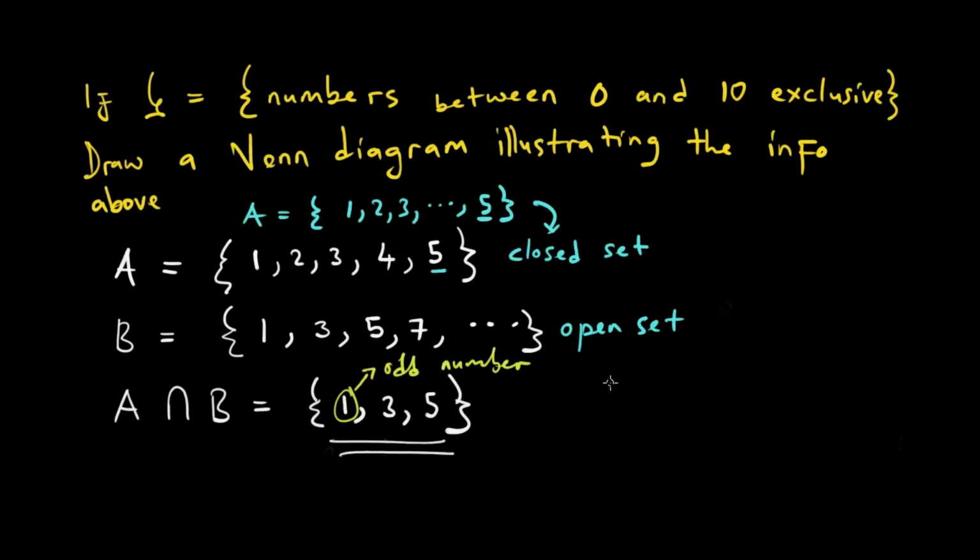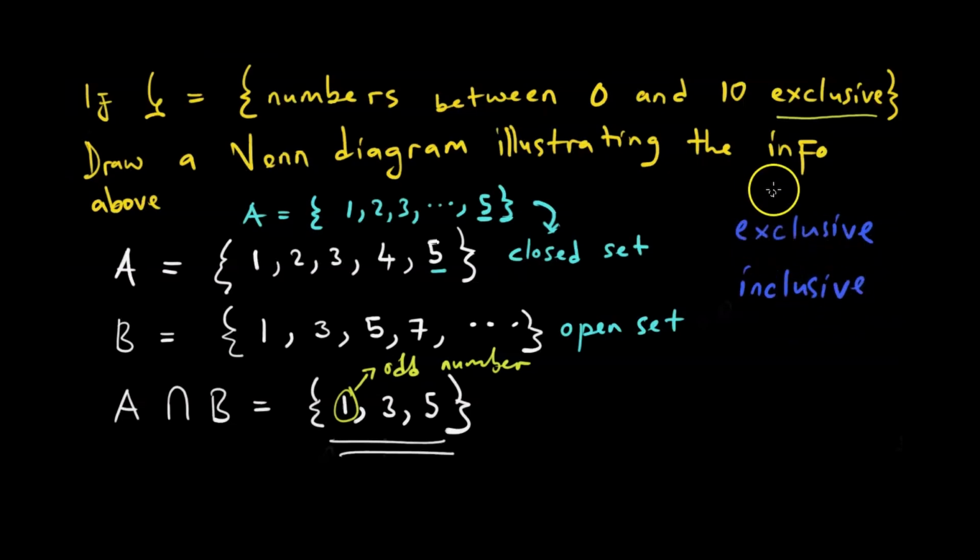Now take this one. The universal set is equal to the set of numbers between 0 and 10 exclusive. What does exclusive mean? We have two words often used in description: exclusive and inclusive.